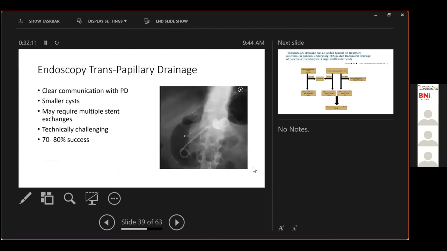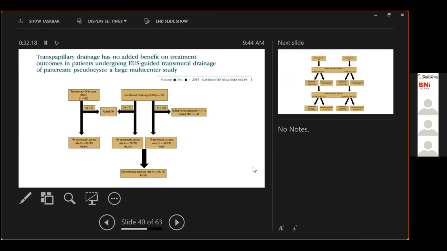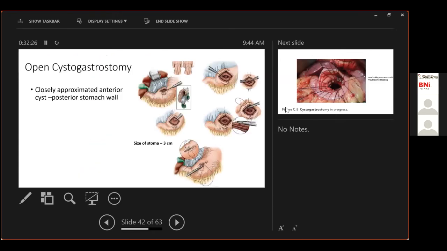So just one thing, transpapillary drainage is also a procedure. It's technically challenging. It may require multiple stent exchanges. And this is the last study that I wanted to say, that transmural drainage, if it can be done... I'll skip this long study. Now moving on to the surgical bit.